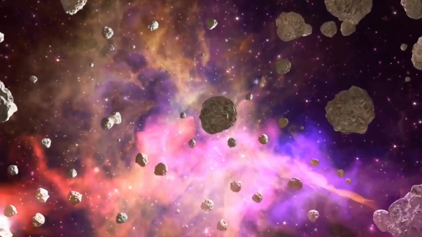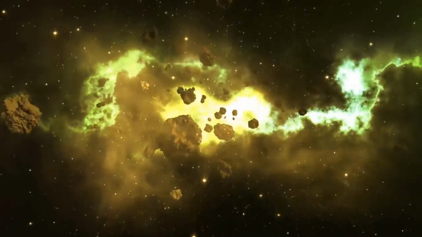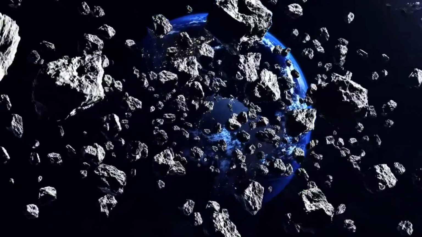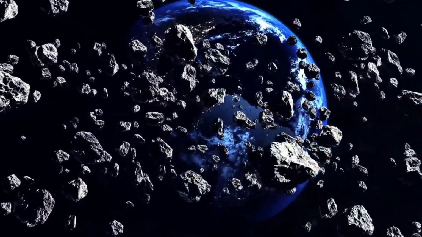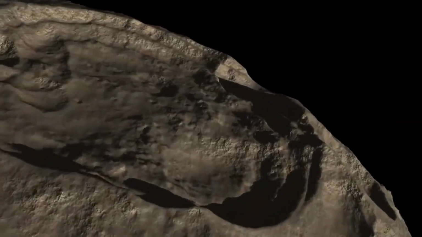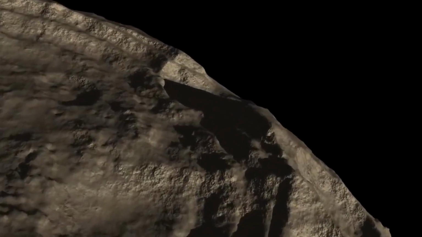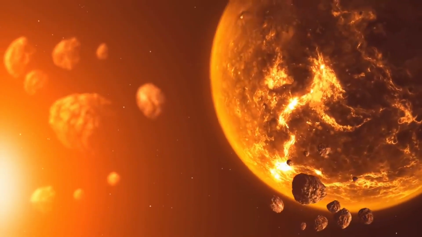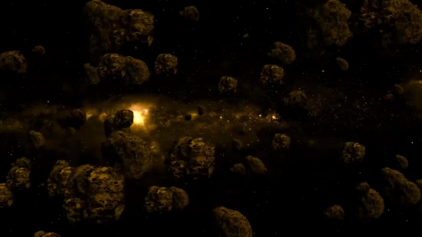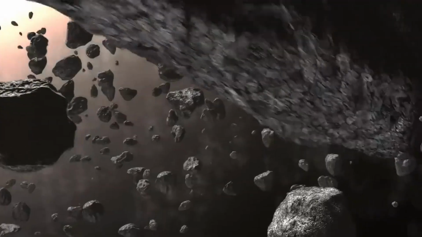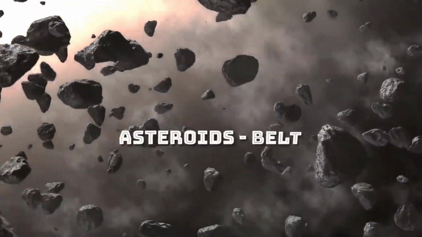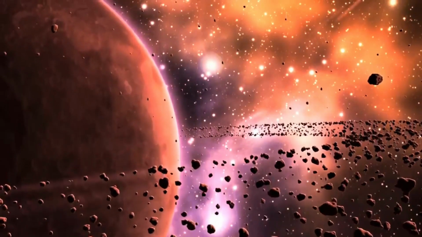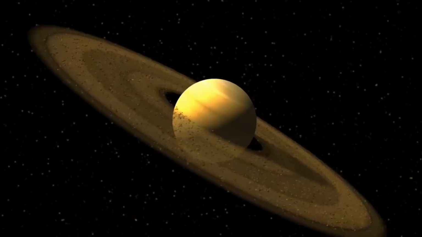Then are all the asteroids of the same size? If we talk about the size of asteroids, they are available in many sizes and shapes. Some asteroids are small stones and some asteroids have very large size. For example, some asteroids have the size of 600 miles. Now if we talk about the number of asteroids, in our solar system there are too many asteroids, most of which are in the asteroid belt and they revolve around the sun. That means asteroids and planets are the same except size, both revolve around the sun in their orbits.